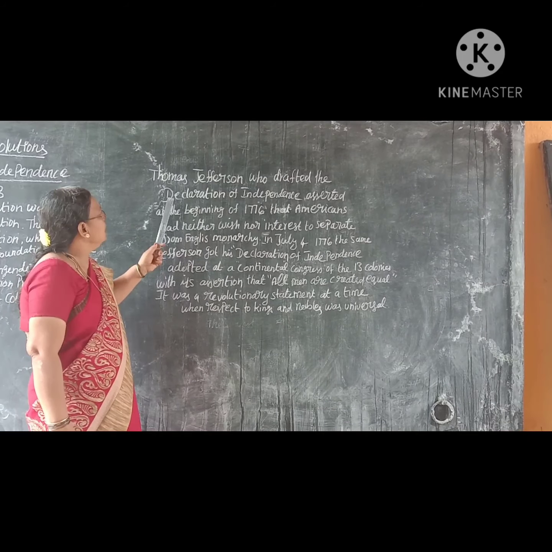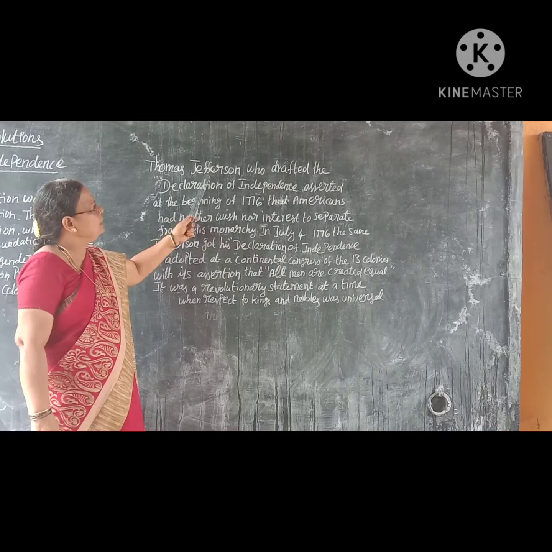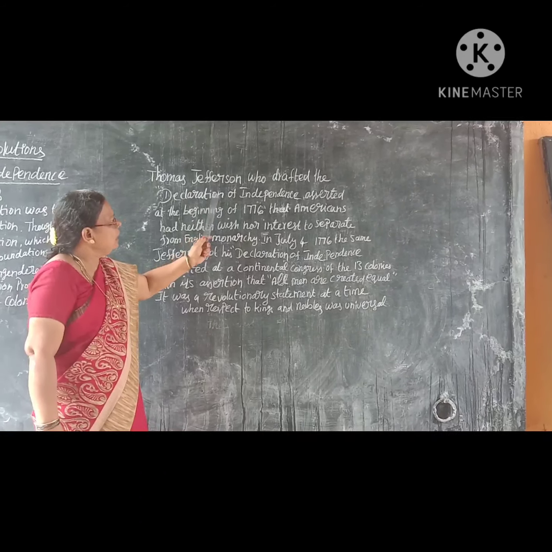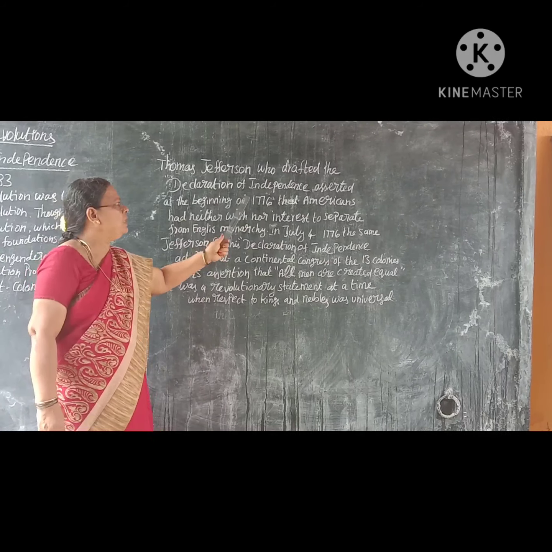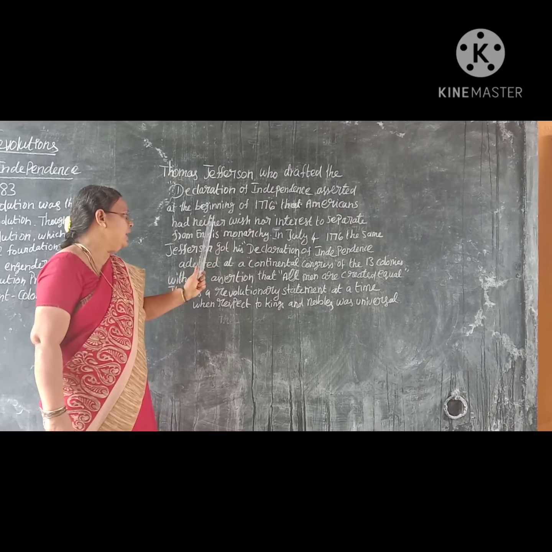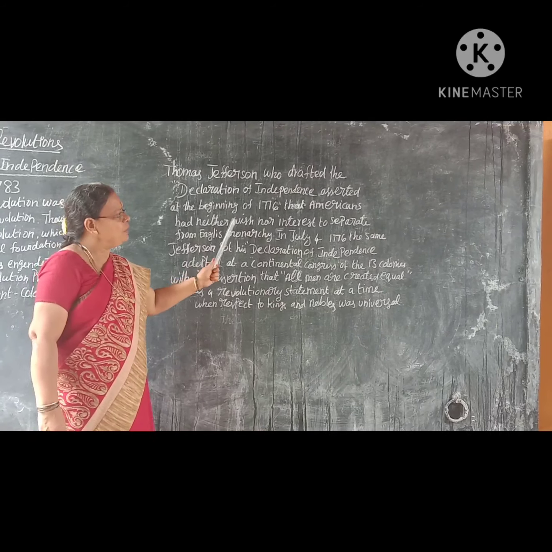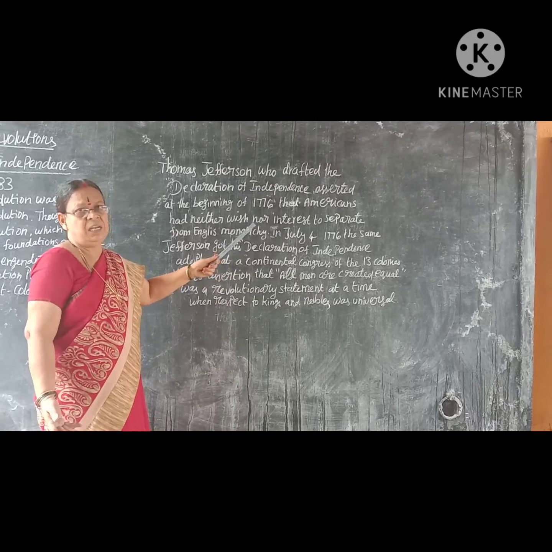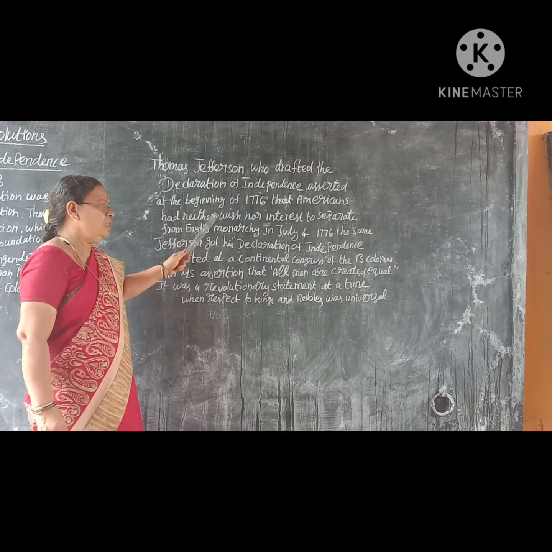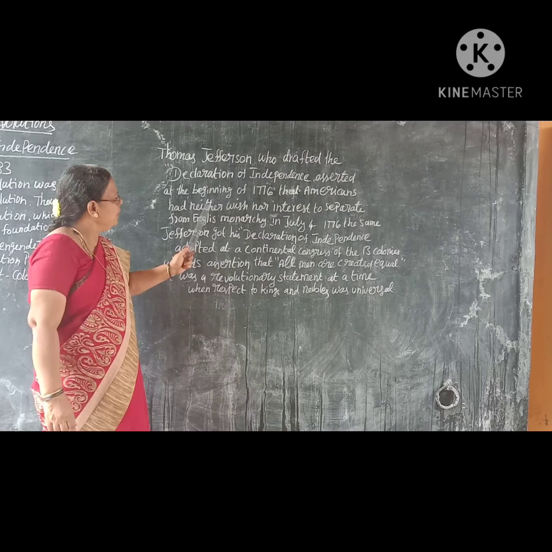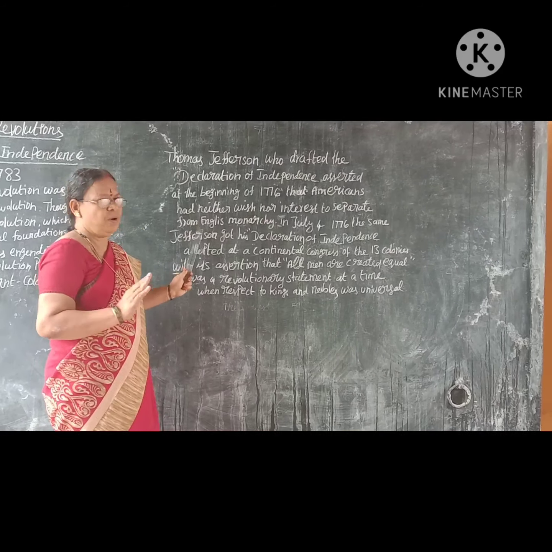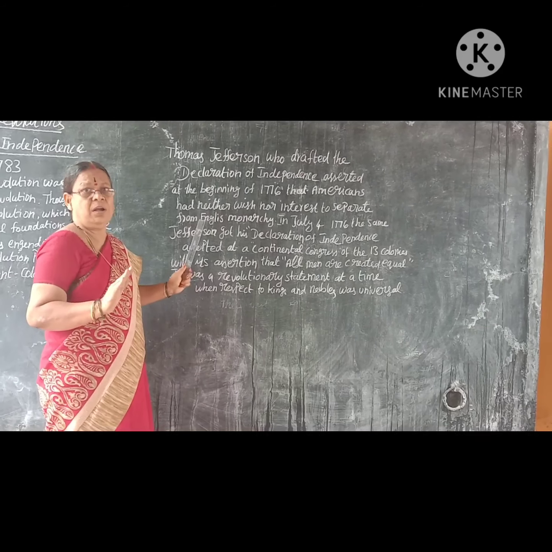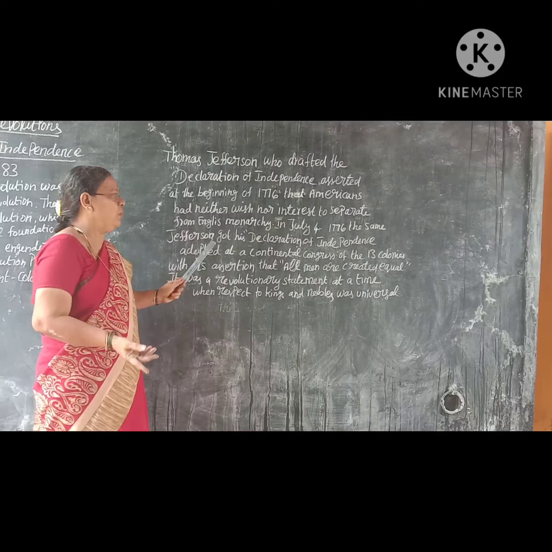Asserted means declared. Neither wish nor interest has a negative meaning. Either or means this or that, but neither wish nor interest. They did not at all like to separate from the English monarchy.